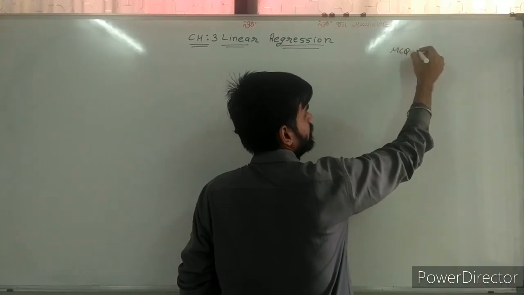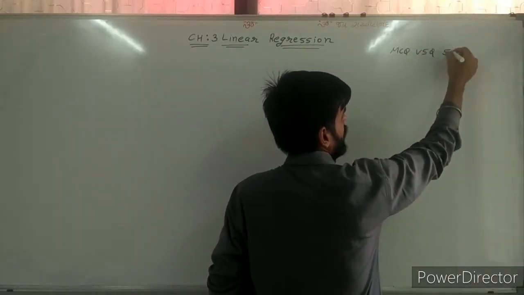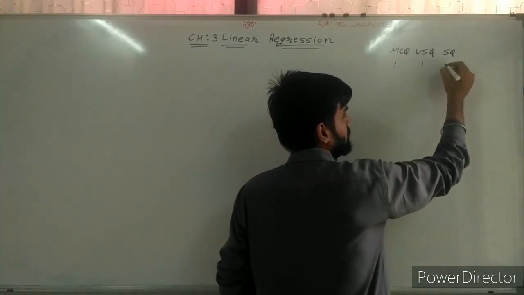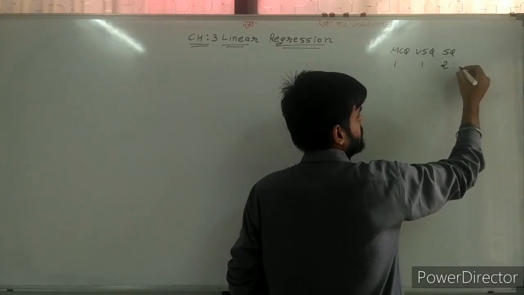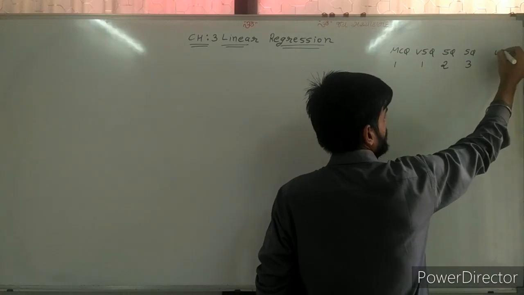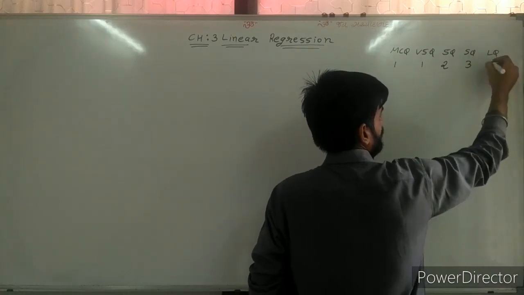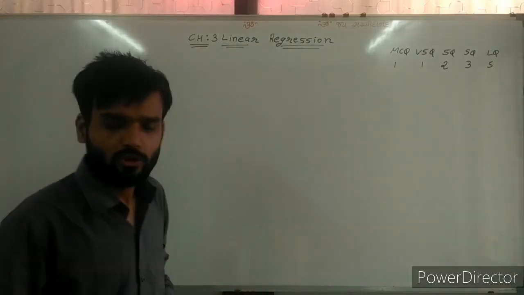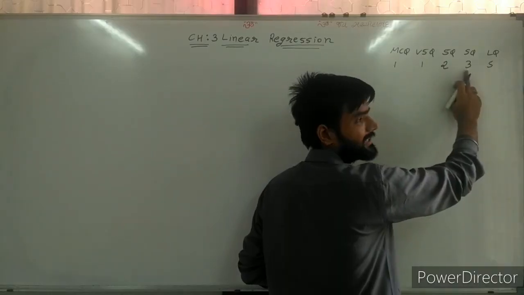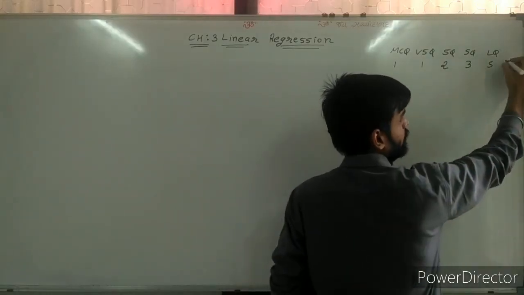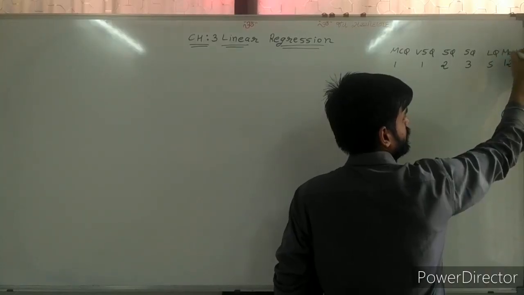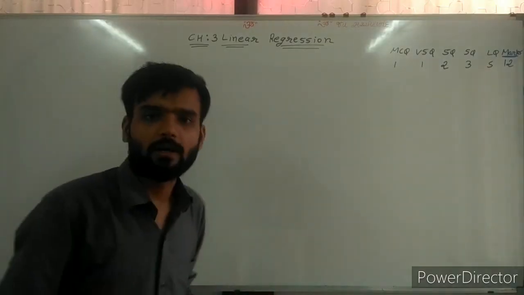MCQ, VSQ, short question. 1 mark, 1 mark, 2 marks, again short question 3 marks, and long question 5 marks. So the total weightage is 1 plus 1, 2, plus 2, 4, plus 3, 7, plus 5, 12. So the total marks is 12.